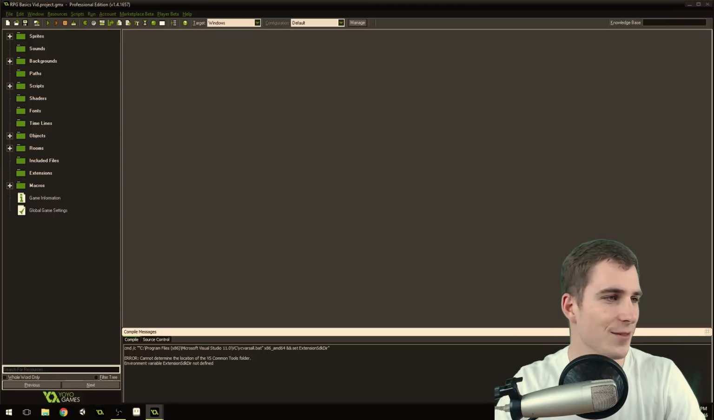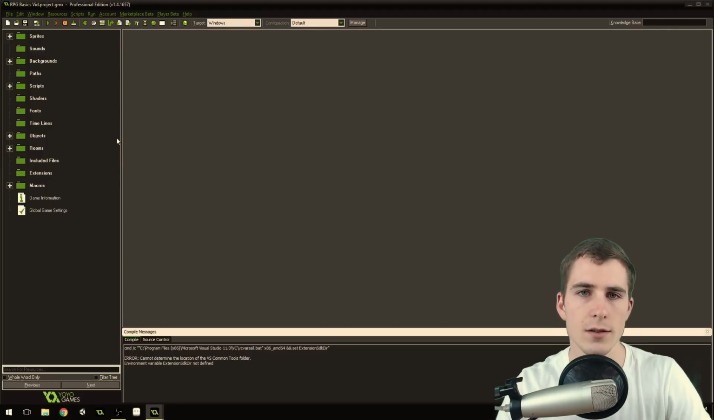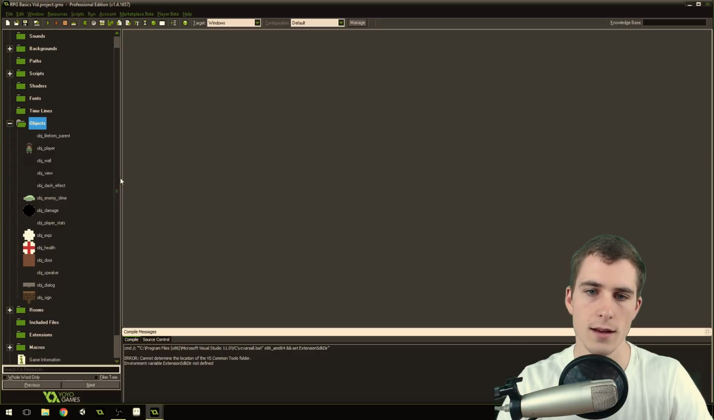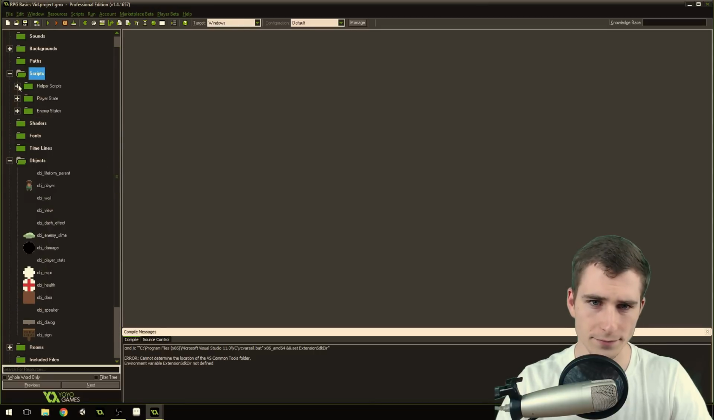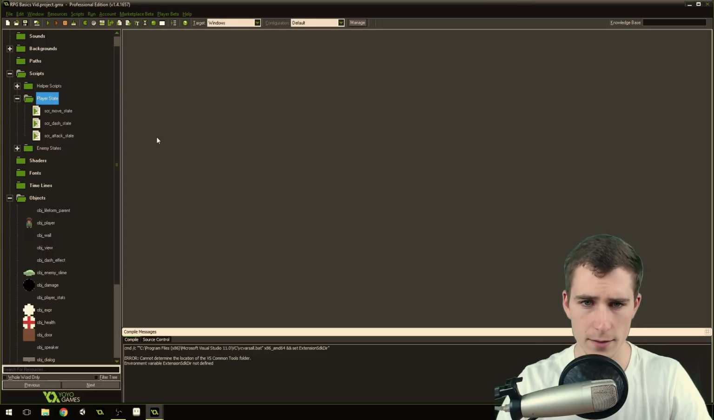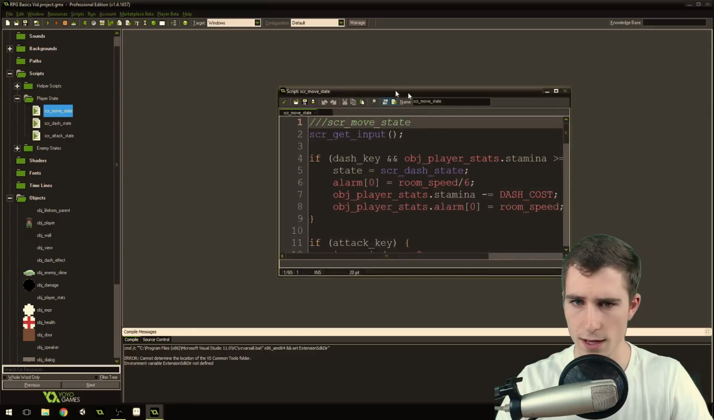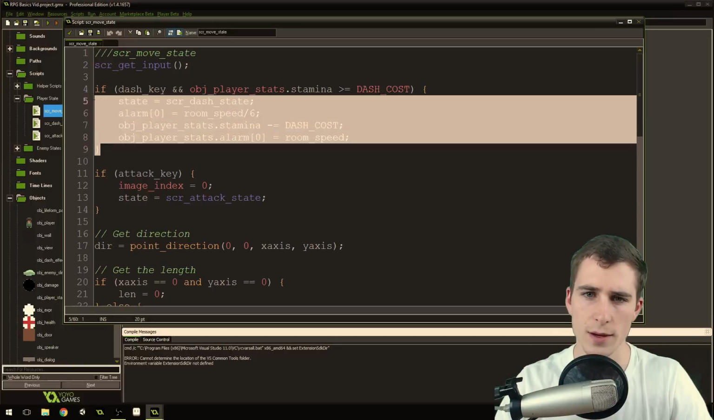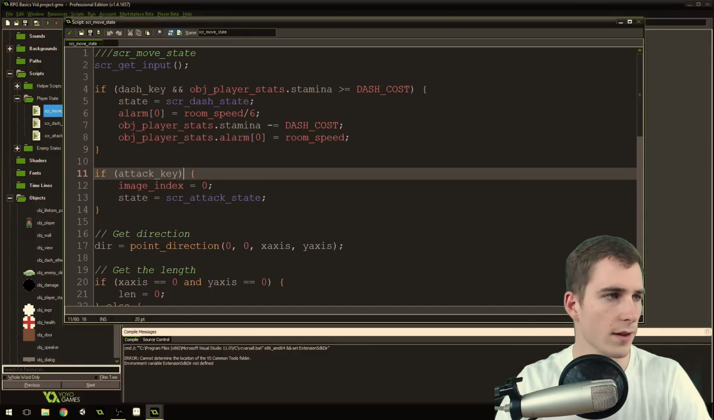So the first thing we're going to do is switch it so that the dialogue initiates with the dash button instead of attacking. The way that we're going to do this, we're going to come into our scripts and go into the player state script. We're going to open up the move state because this is where we initiate the dash attack. We're going to change the way this works right here, and I'll show you how we'll do that.